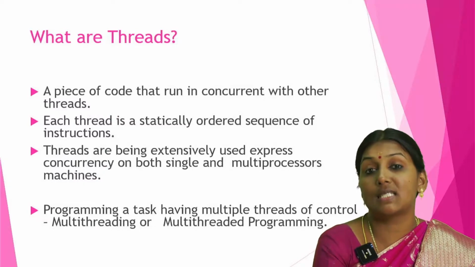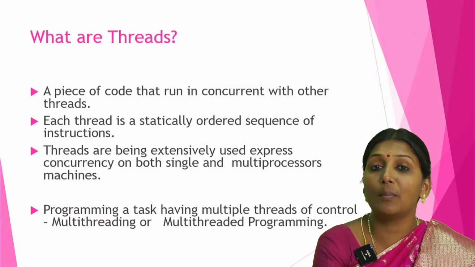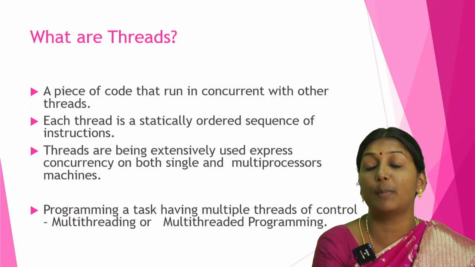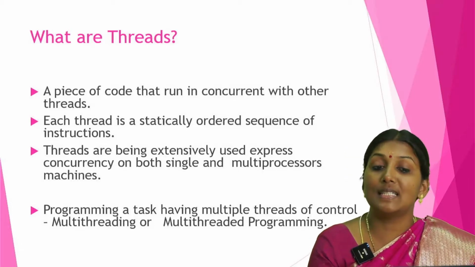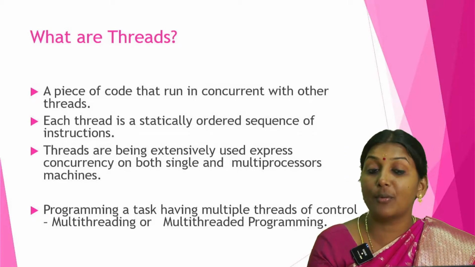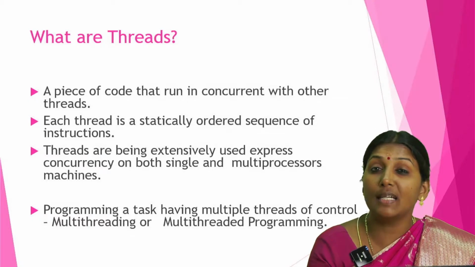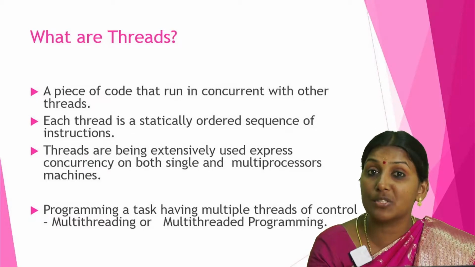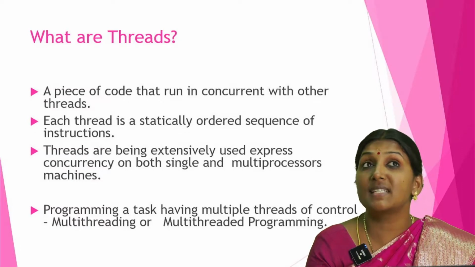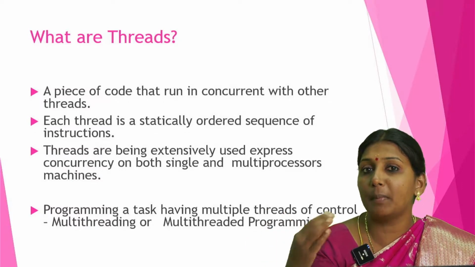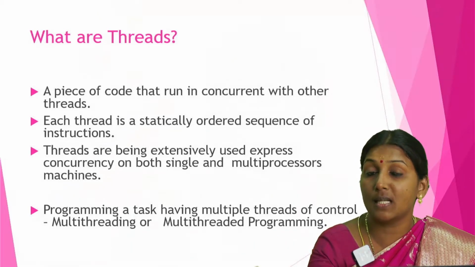And what are threads? A thread is nothing but a normal single flow of execution of the program. A thread is a piece of code that runs concurrently with other threads. For example, a very big program can be divided into small modules, and those modules can be put into threads. So a thread is nothing but part of the program or a single flow of execution.